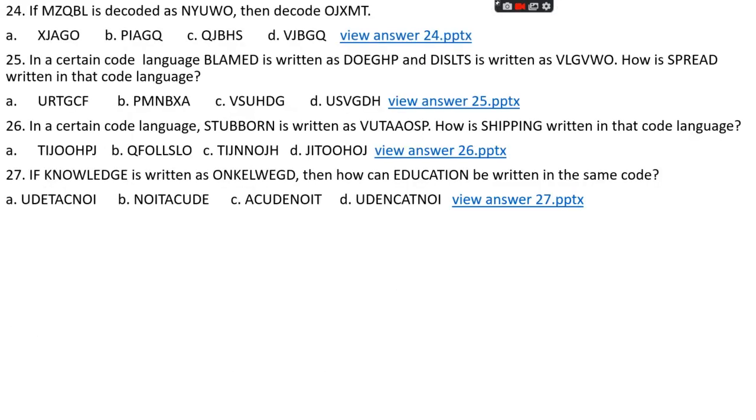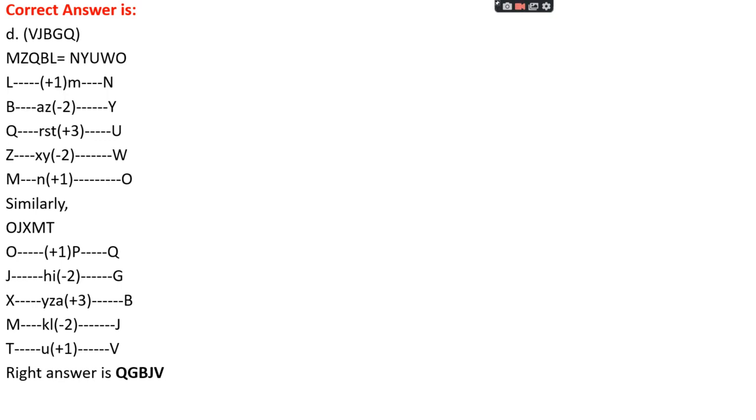Question number 24. If MZQBL is decoded as NYUWO, then decode OJXMT. Option A, XZAGO. Option B, PIAGQ. Option C, QJBHS. Option D, VJBGQ. The right answer is option D, VJBGQ.